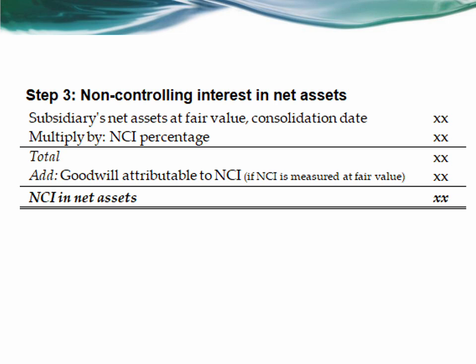For step 3, the non-controlling interest is computed based on the subsidiary's net assets at fair value at the reporting date and then multiplied by the NCI percentage, and adding goodwill attributable to NCI in case the NCI is measured at fair value.